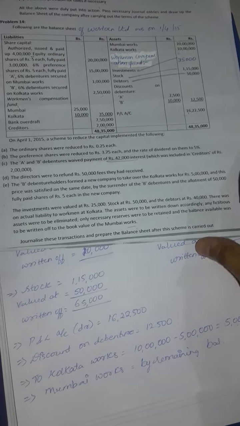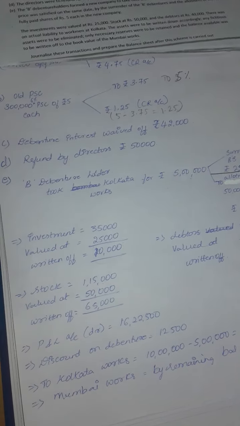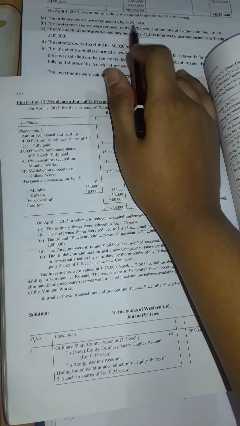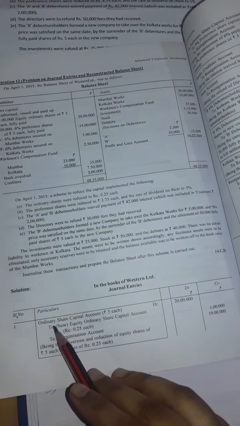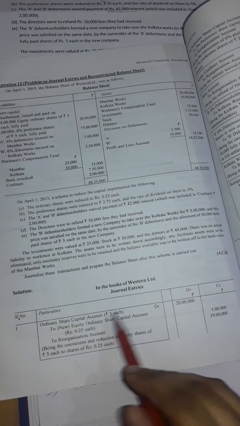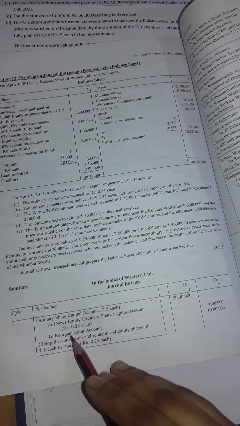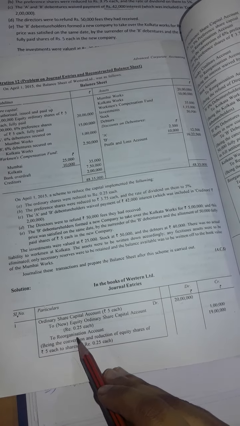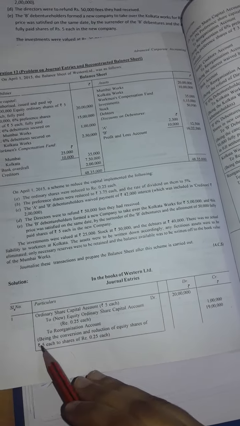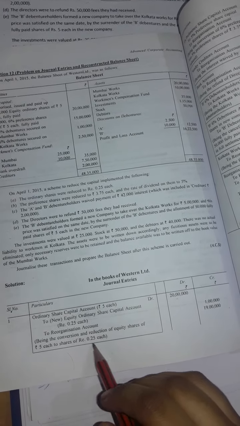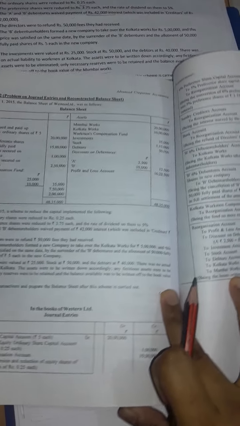Next, coming on to the journal entries, preparation of journal entries. The first journal entry is for reduction of ordinary share capital: old ordinary share capital account debit to new share capital account and to reorganization account. Reorganization account is nothing but capital reduction account. The narration will be: being reduction of equity share of rupees 5 each to share of rupees 0.25 each.